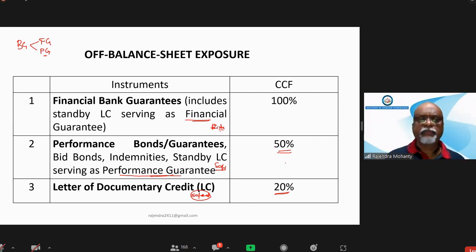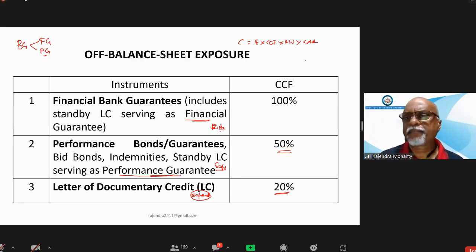Any question that comes for calculation of capital for off-balance sheet exposure, you can apply this formula. Capital is equal to exposure multiplied by CCF multiplied by risk weight multiplied by CAR. Or it can be represented as CCF multiplied by risk weighted asset multiplied by CAR, because we know exposure multiplied by risk weight is equal to RWA.